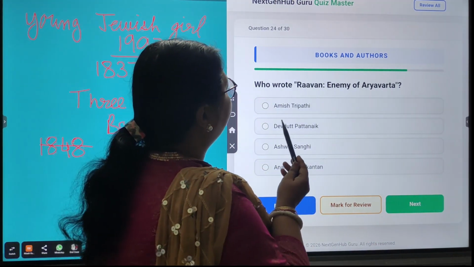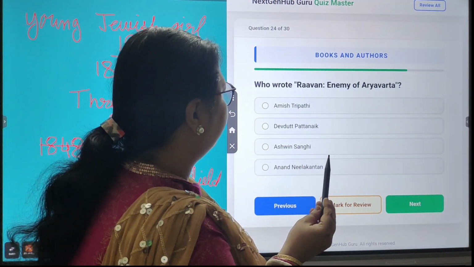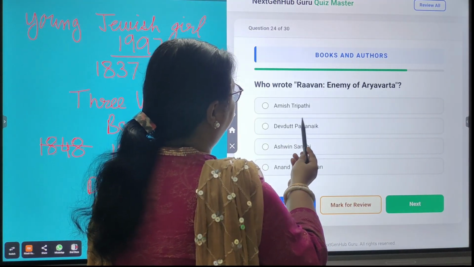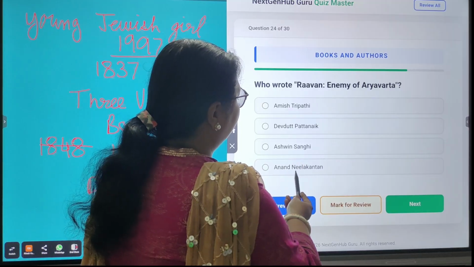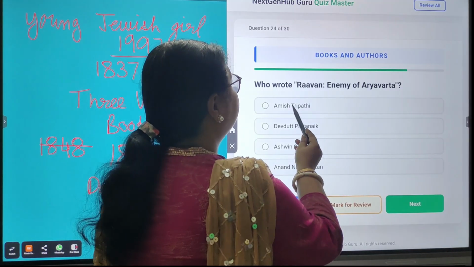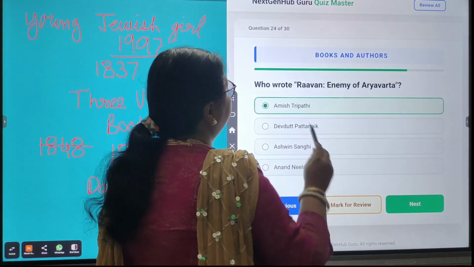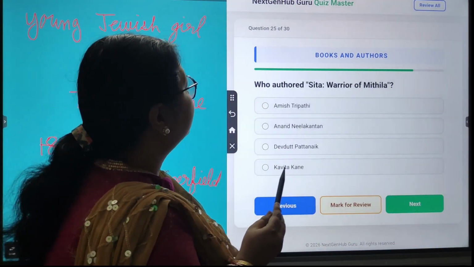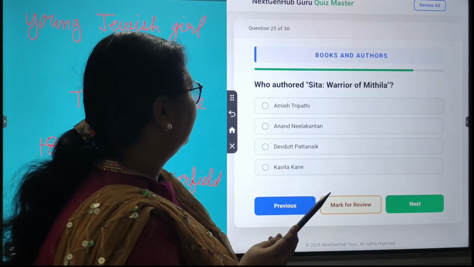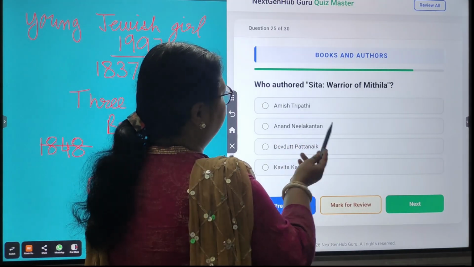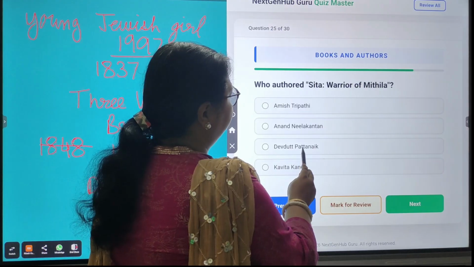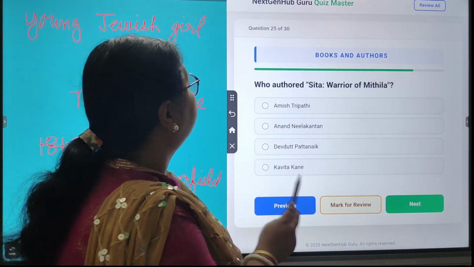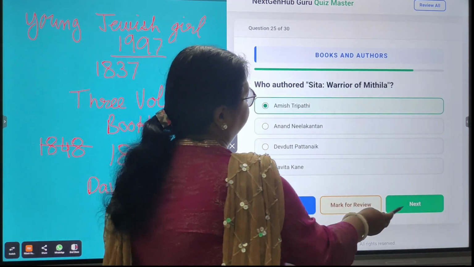Next, who wrote Raavan, Enemy of Aryavarta? Amish Tripathi, Devdutt Pattanaik, Ashwin Sanghi, Anand Neelakantan. So it is written by Amish Tripathi. Next, who authored Sita, Warrior of Mithila? The options are Amish Tripathi, Anand Neelakantan, Devdutt Pattanaik, Kavita Kane. So it was written by Amish Tripathi.